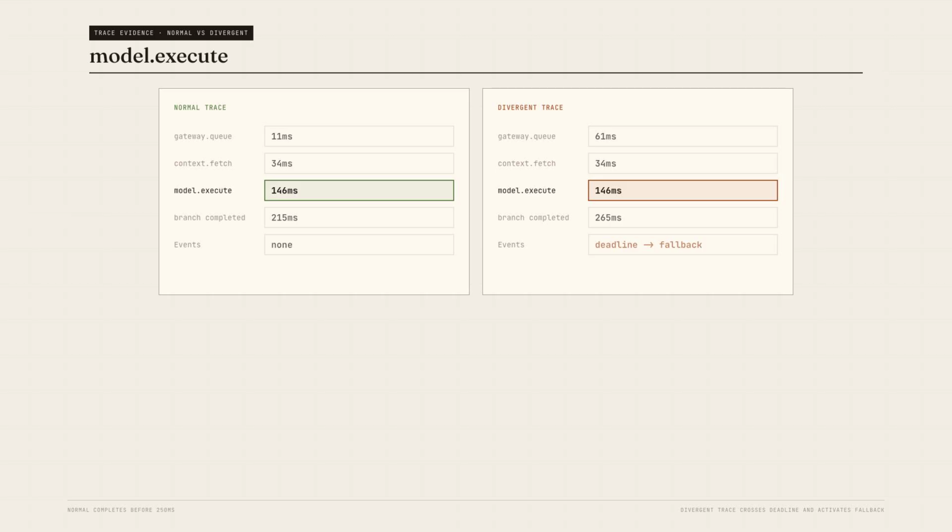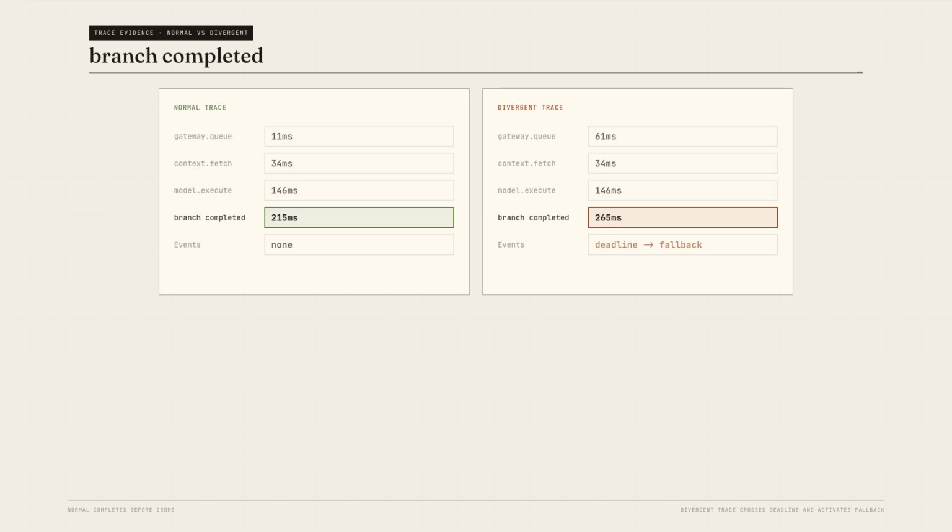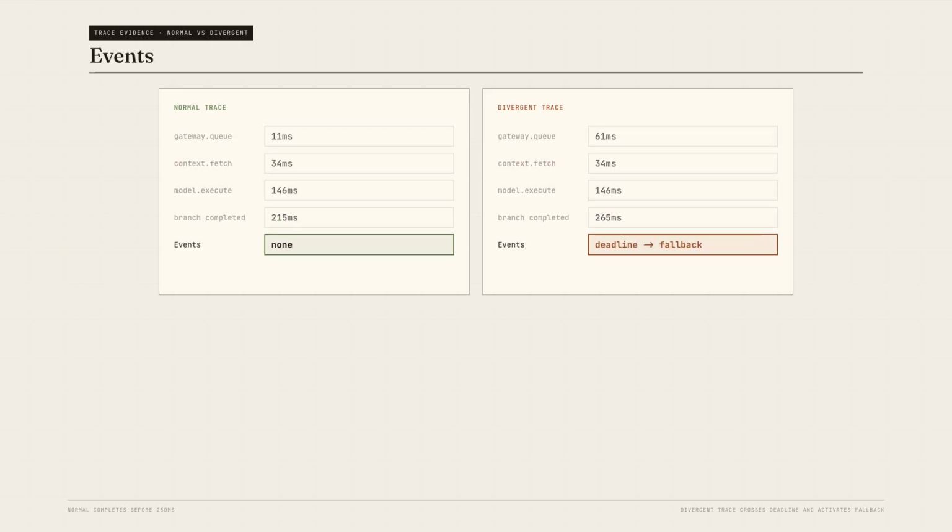View 2, the correctness overlay. Display deadline miss rate, fallback activation rate, branch exclusion rate, and output disagreement rate. Now you can ask, when this route becomes slow, does the system merely respond later, or does it begin making different decisions? View 3, normal and divergent traces side by side.